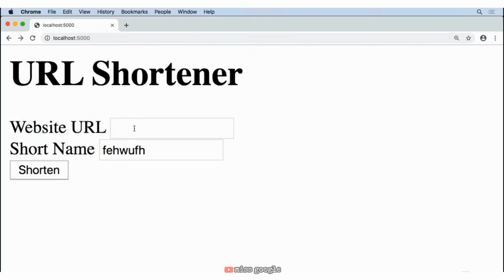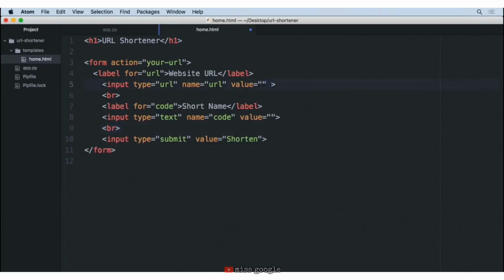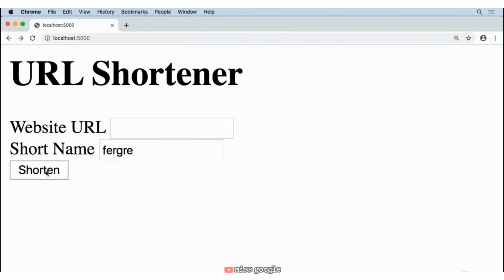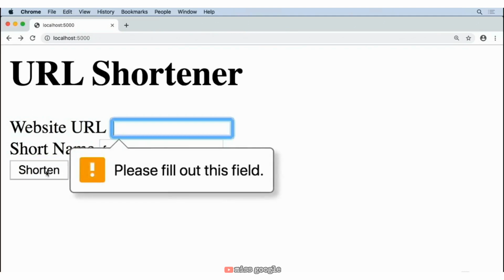So let's go ahead and go back to our form and add to each of our inputs that it is required that there's information for both of those. So I'm going to add required there. If I save this and come back and reload the home page, provide some text, and I hit shorten, you'll notice we don't even move forward at all unless we have the proper information.